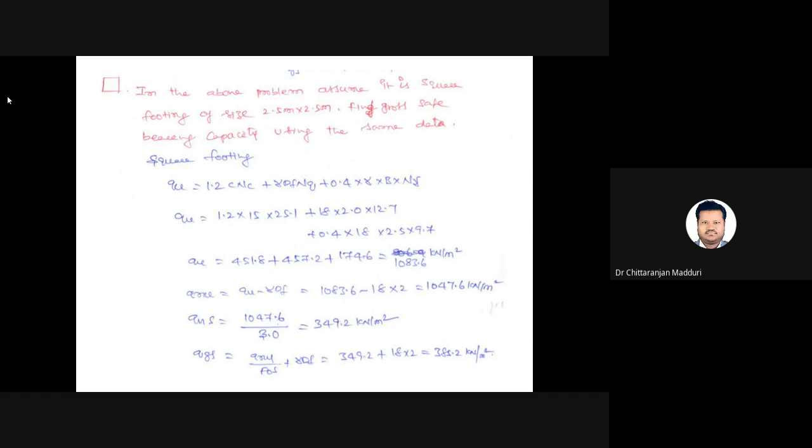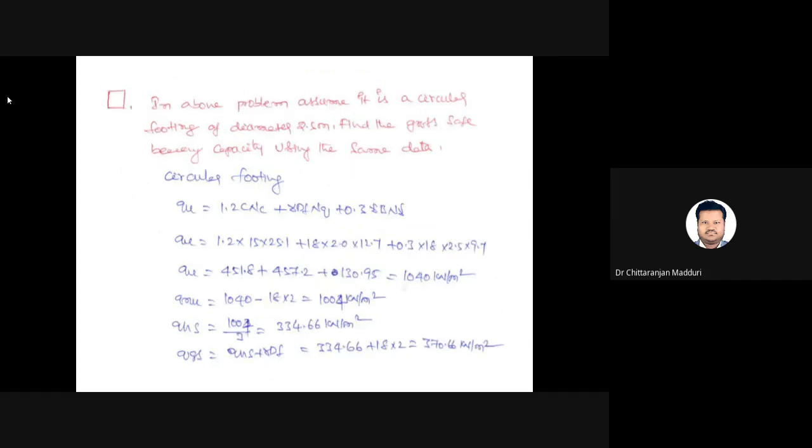Here B equals 2.5 meters, and the remaining data is the same. After substituting in the equation, we will get Qu equal to 1083.6 kilonewton per meter square, Qnu equal to 1047.6 kilonewton per meter square, net safe bearing capacity equal to 349.2 kilonewton per meter square, and gross safe bearing capacity equal to 385.2 kilonewton per meter square.